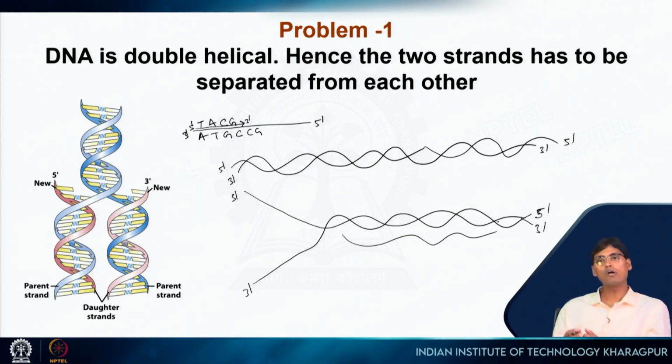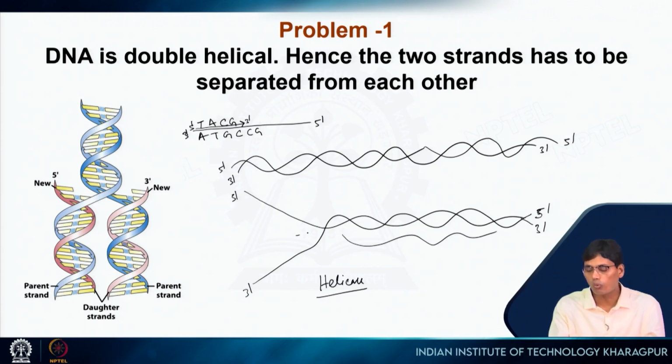And also, how will we pull that? For example, in the next slide I am going to explain that we have an enzyme called helicase. That enzyme will break the hydrogen bond between the bases of double-stranded DNA at ambient temperature. So the name of this enzyme is helicase.